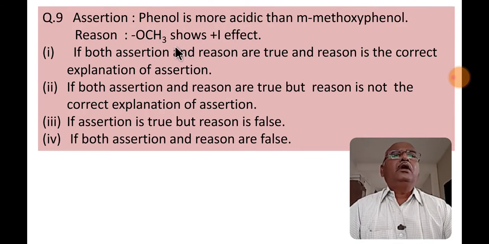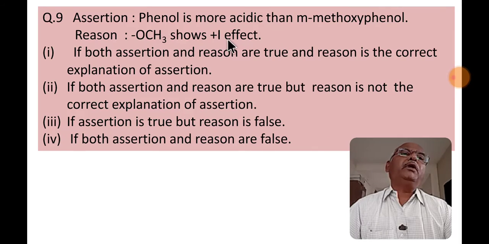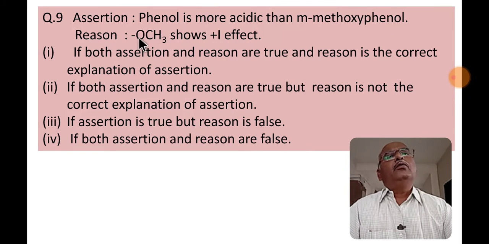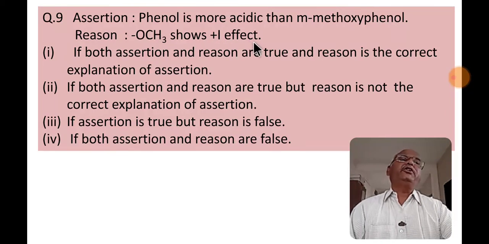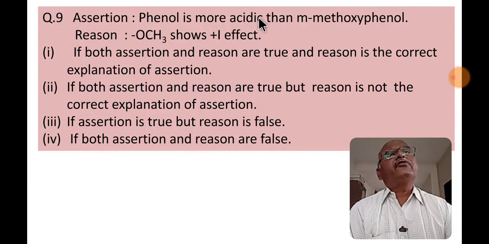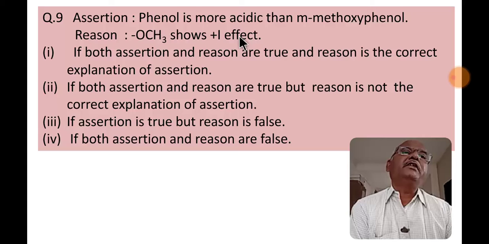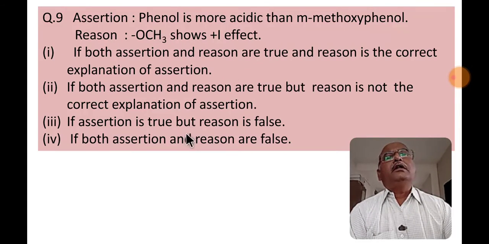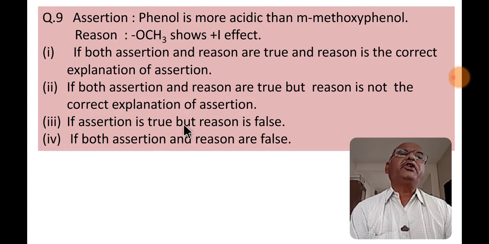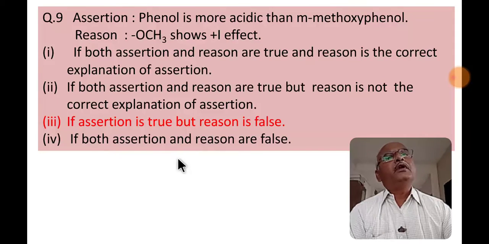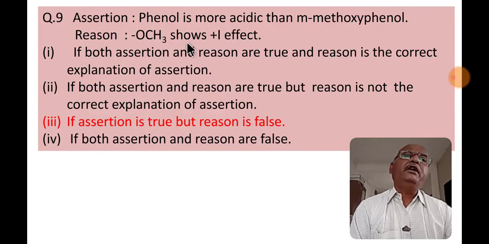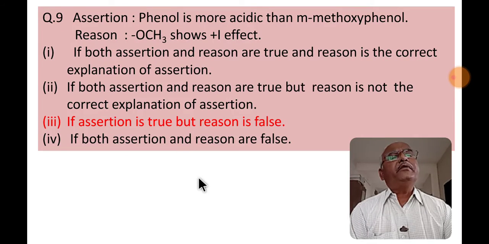Assertion is correct. OCH3 shows plus I effect. Remember, OCH3 group shows negative inductive effect. So here resonance effect and inductive effect is important. The assertion is true but reason is false. So third option is the correct option. So read this question carefully. Very important question. Read resonance or mesomeric effect, positive effect, and then solve this question.